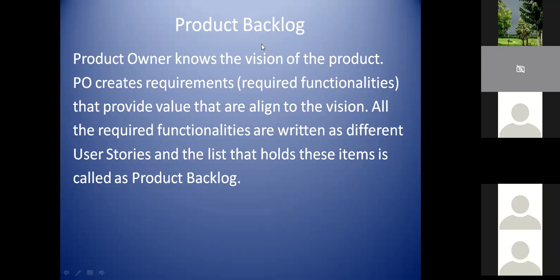If I want to implement a call facility, it should involve many user stories. You have a voice call, you have a video call, you can make a group call also. If you want to add some more people at a later stage, you can still bring them. So there are multiple options, so multiple user stories will be created, and everything will come under one feature.